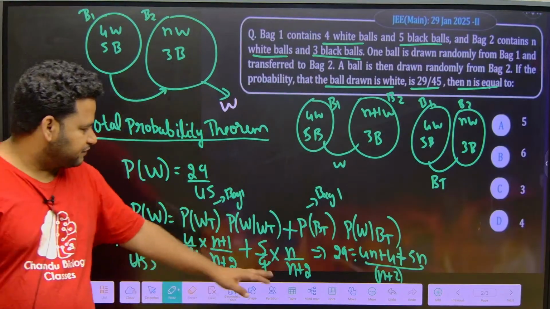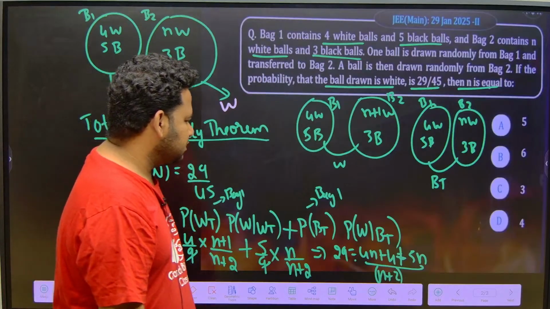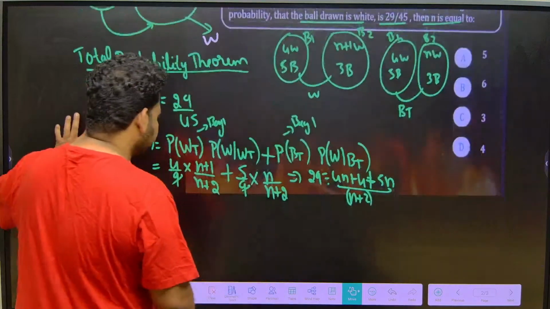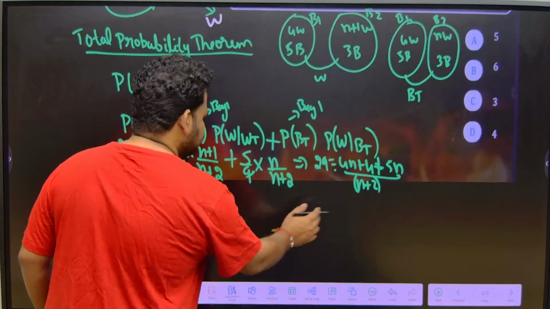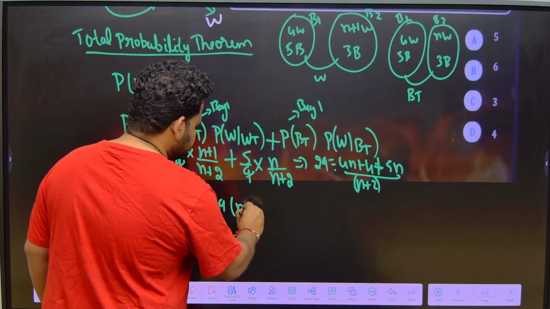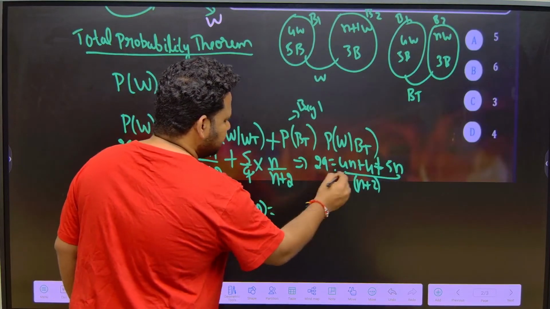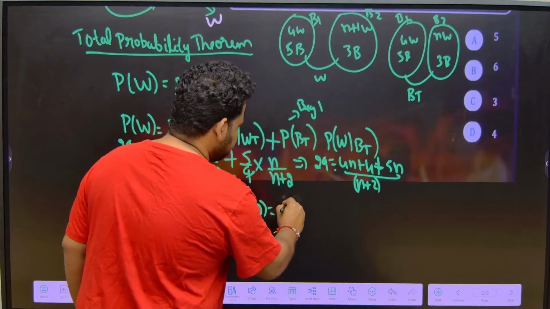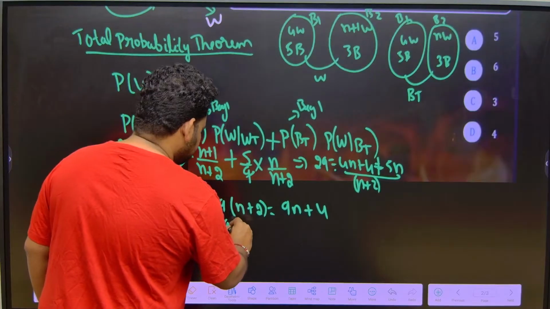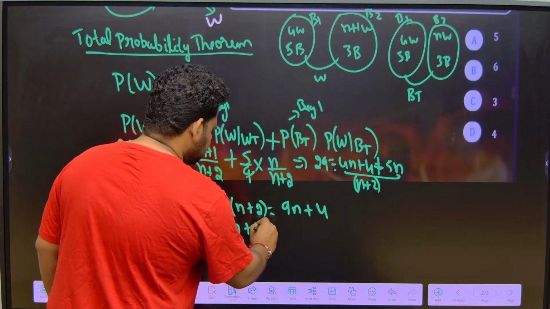Now if I do cross multiplication, what will I get? This will become 29 into n plus 2 is equal to 4n plus 5n is 9n, 9n plus 4. So 29 into n plus 29 into what is it?